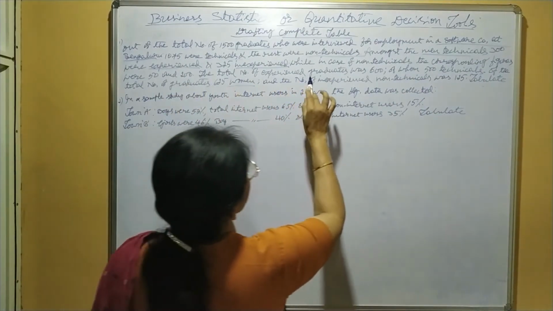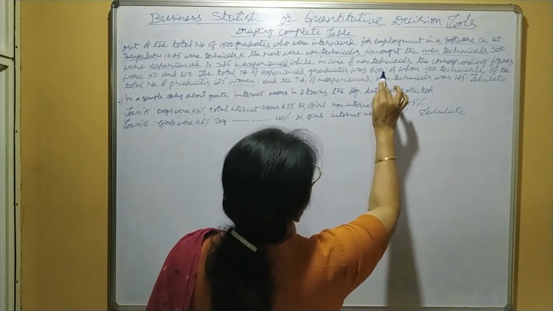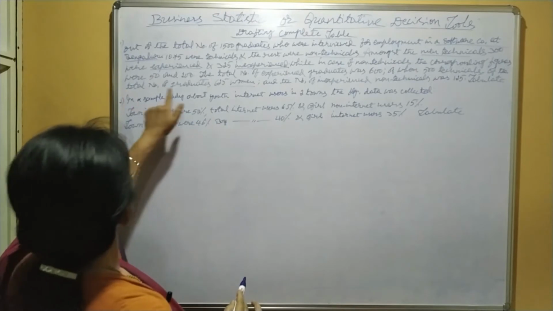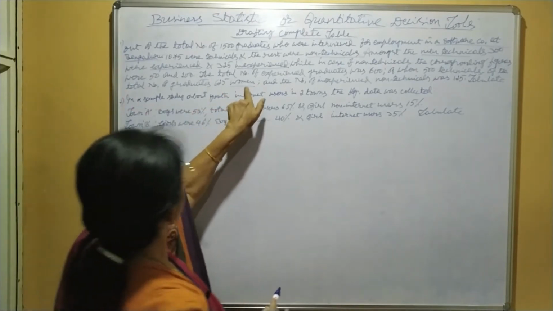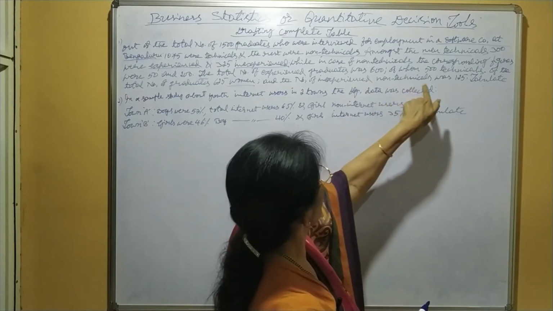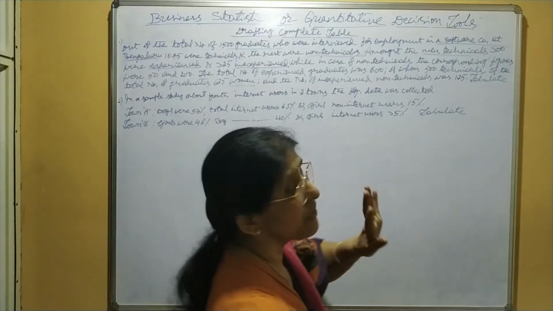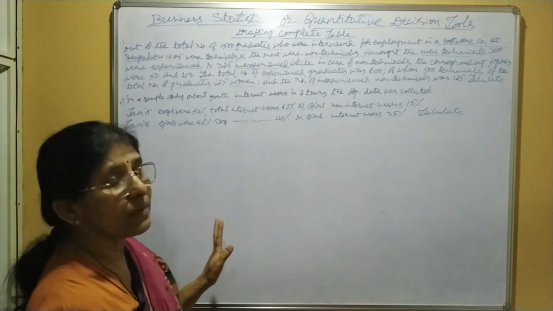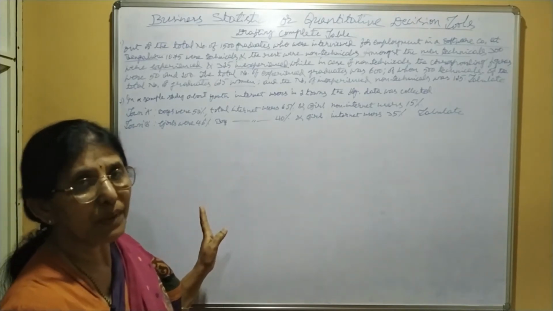The total number of experienced graduates was 600, of whom 500 technicals. Of the total number of graduates, 625 were women, and the number of inexperienced non-technicals was 125. Tabulate.